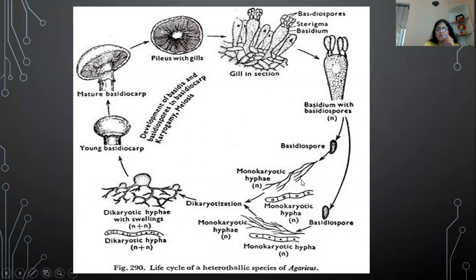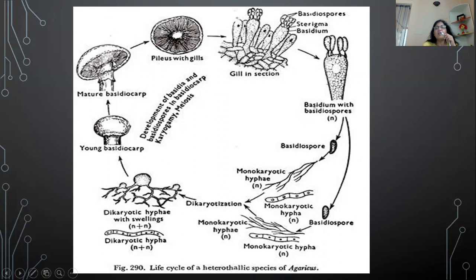Here you can see, children, there are 2 monokaryotic hyphae. This is of one strain and this is of another strain, positive and negative strain. These 2 strains come closer to each other and produce dikaryotic hyphae. As you can see here, all the cells have 2 nuclei, so this is the dikaryotic phase. This dikaryotic phase starts developing above the ground. This is one young basidiocarp, and this is the mature basidiocarp.